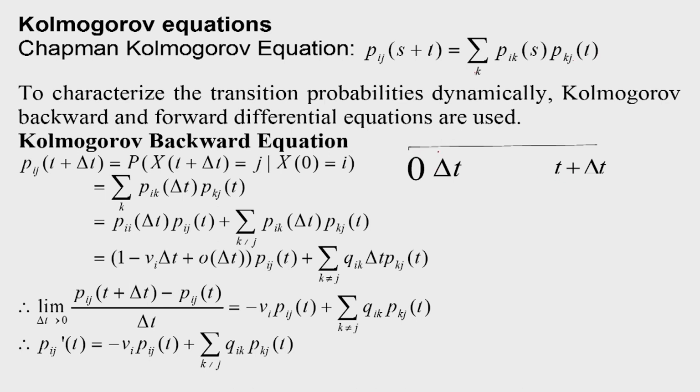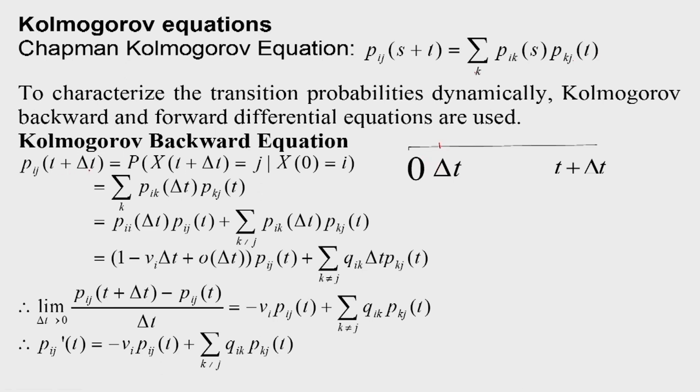First we consider the time instant delta t, and the remaining time later. So that way it is backward, as delta t is before t plus delta t.